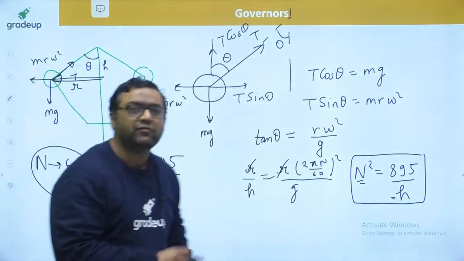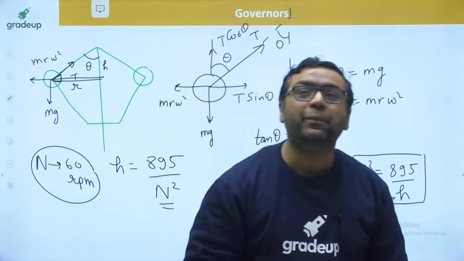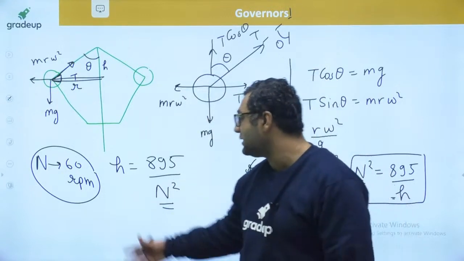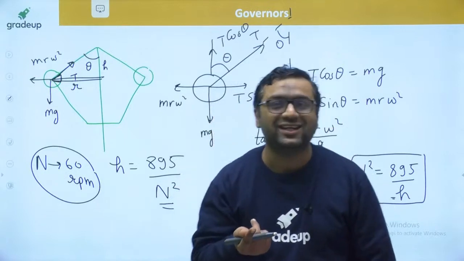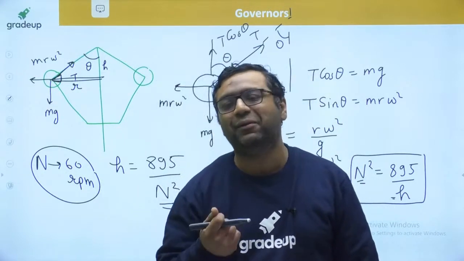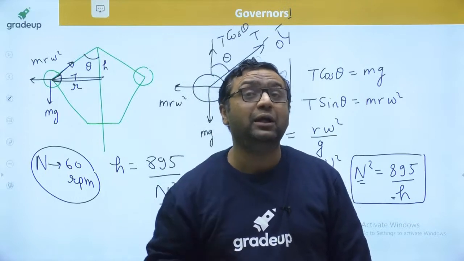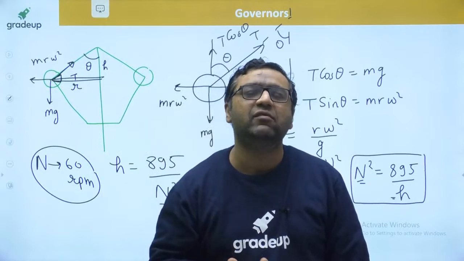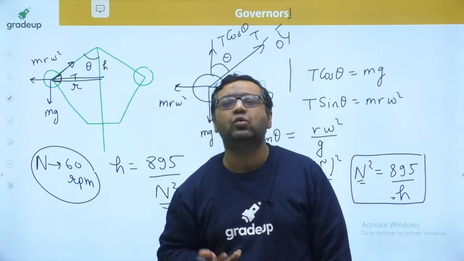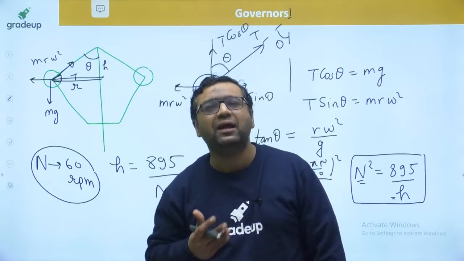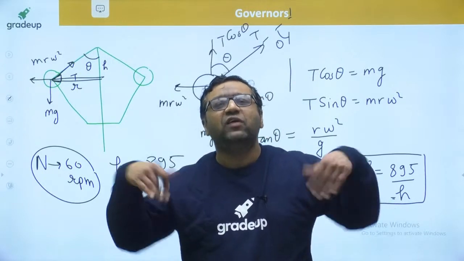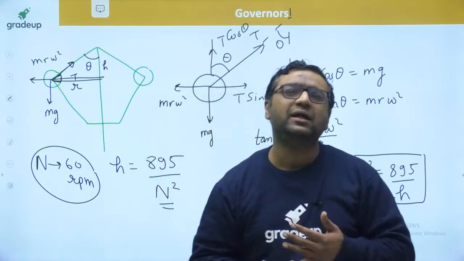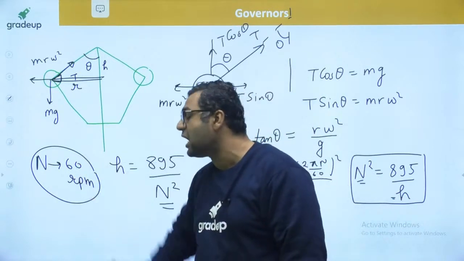When the governor becomes insensitive, it simply means that after 60 rpm, when the speed of the engine changes, the governor will not be able to feel that change of speed. It is like being insensitive to touch: some people come and slap you, but you don't even feel that slap, so you will not take action against it. Similarly, this governor becomes insensitive after 60 rpm.